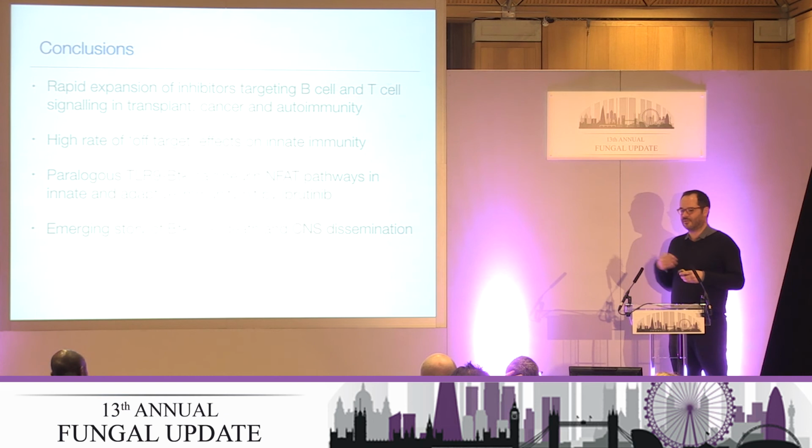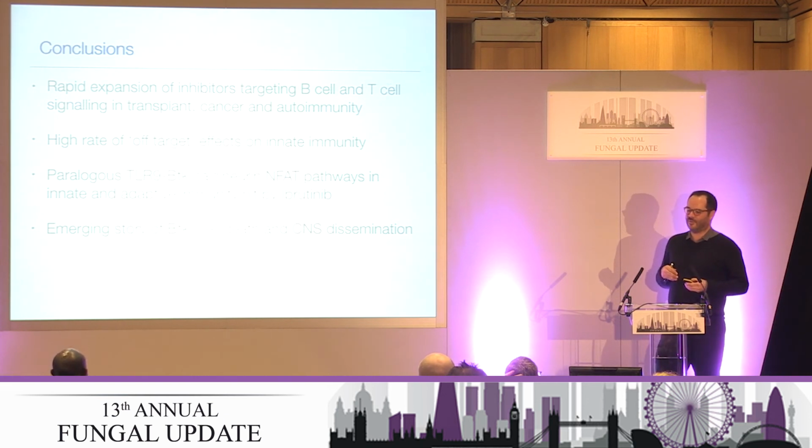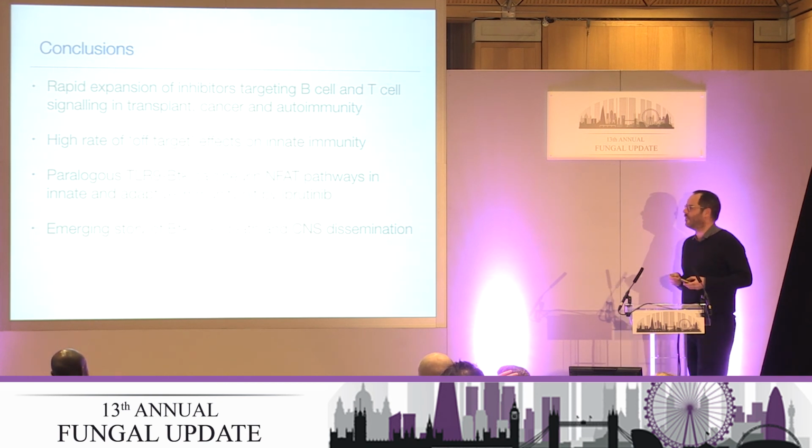I think there's a game being played that when these drugs are brought to the FDA and their mechanism of action is discussed, people say they're all specific to these cells, but actually they've got lots of quote-unquote off-target effects on innate immunity. There is going to be a high rate of off-target effects on innate immunity, and lots of these patients getting lots of infections, probably all of which can't be explained just by B cell or T cell effects.